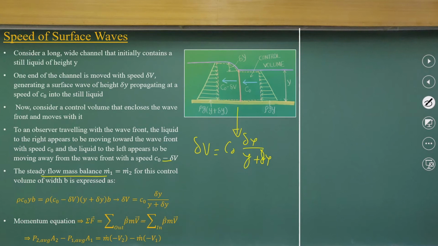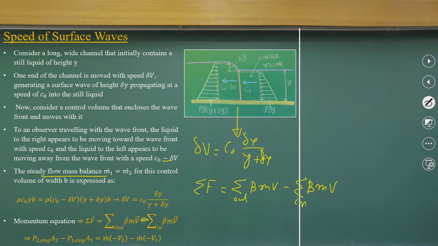In the same way, in the x direction I will apply that the sum of the forces is equal to beta times the momentum flux going out minus beta times the momentum flux coming in.